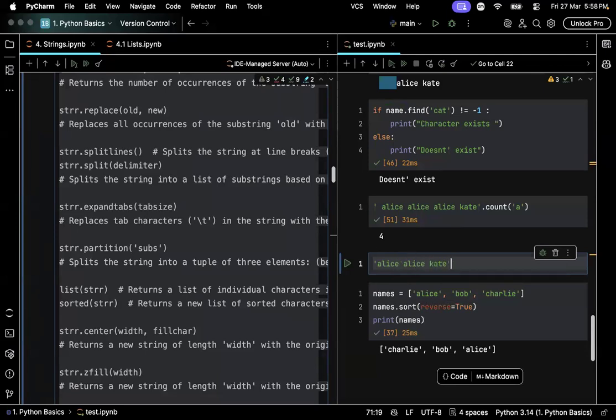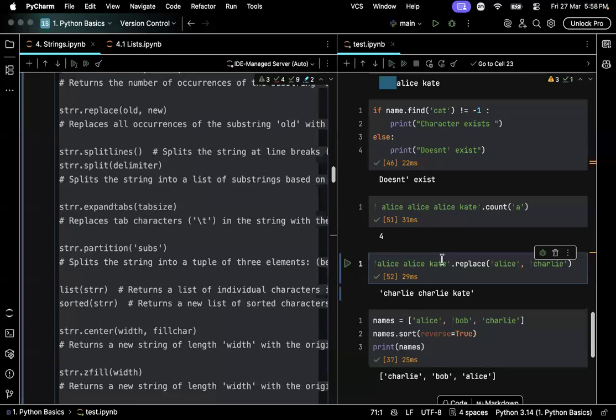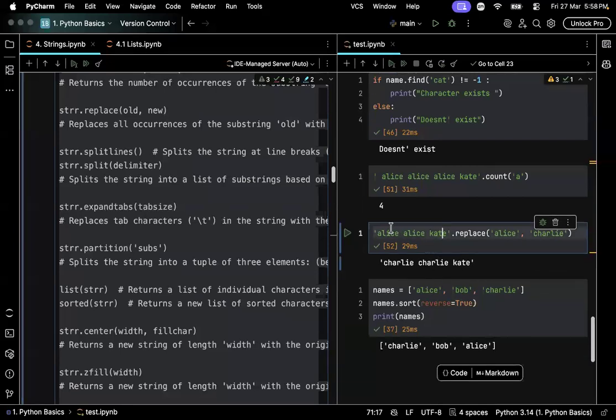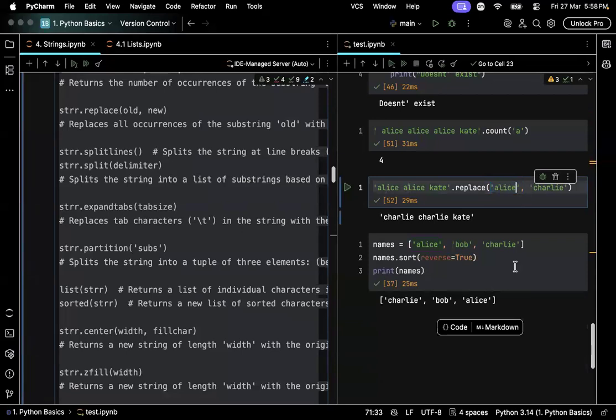Let's get replace. I am asking it to replace Alice with Charlie. See, it replaced all the occurrences of Alice with this new value. Here, this can be a single character too.